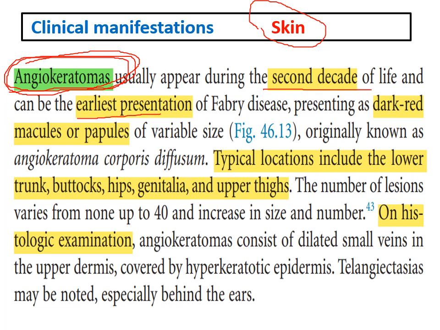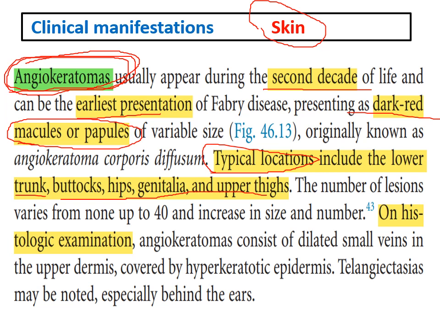It usually presents as dark red macules or papules. Typical locations include the lower trunk, buttocks, hips, genitalia, and the upper thigh, usually in the swimsuit region. From the lower trunk down to the upper thigh.